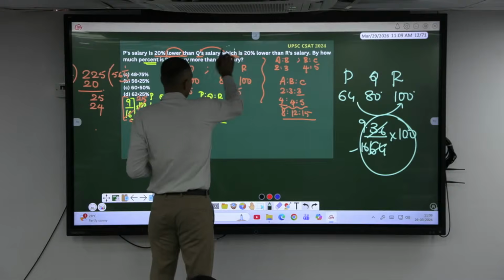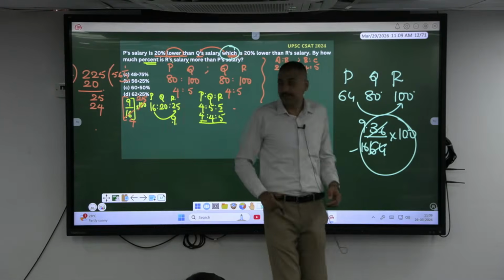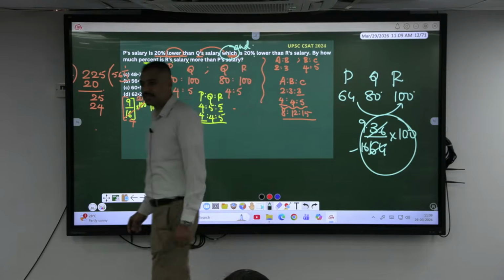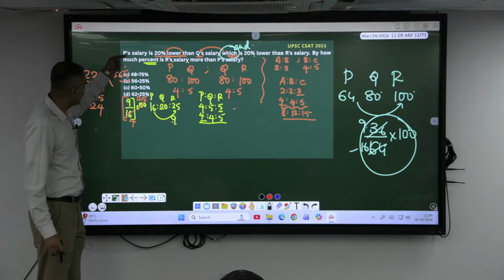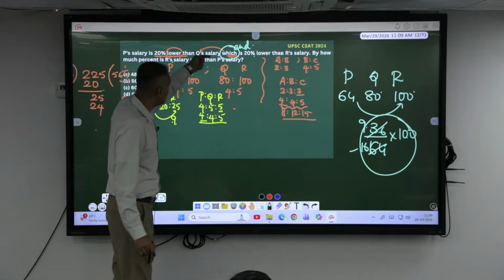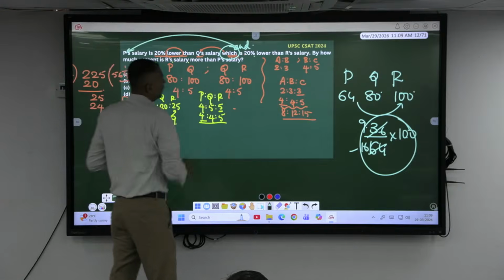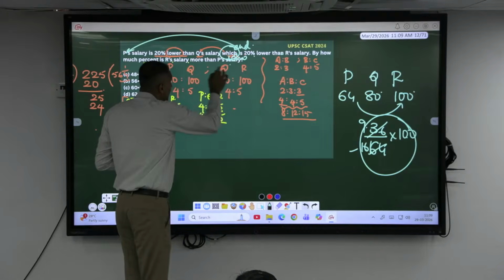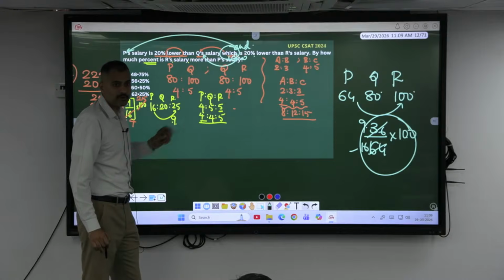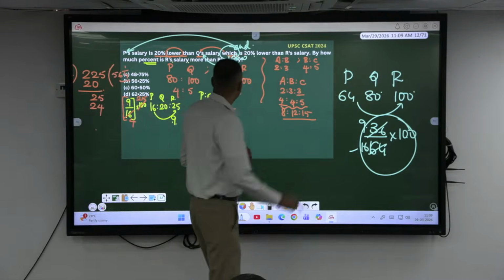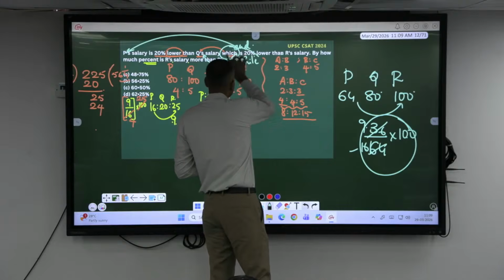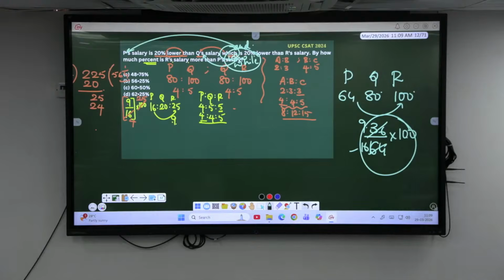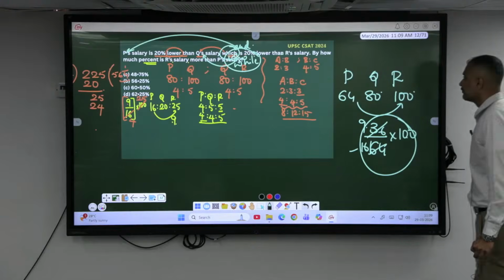Be cautious about "while," "which," and "and." If I had given "and" is 20%, "and" refers to who? At the place of "which," if I had given "and," read: P's salary is 20% lower than Q's salary, and... "and" means it is referring to P. If I had given "whose salary," it has to be referring to Q. This is where you will go wrong. Take down: which, while, who, these are all one and the same. "And" refers to the first person, conjunction. These are pronouns: which, who.